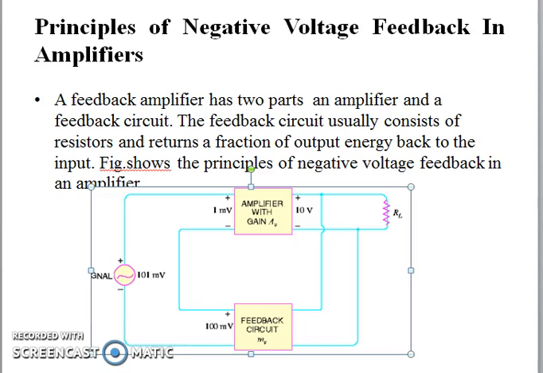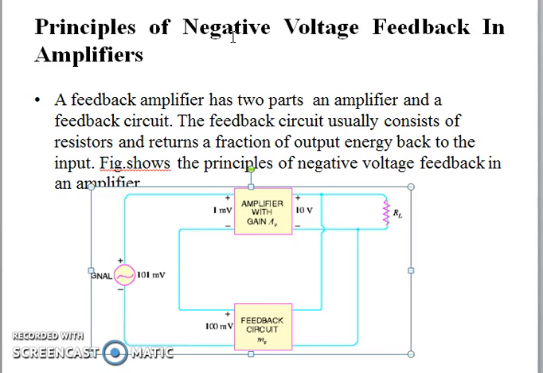The topic which I am going to discuss here is what is negative feedback and what are the advantages of negative feedback, and I will explain one example of negative feedback by using one circuit. First, negative feedback means the feedback signal and input signal are out of phase. They have a 180-degree phase shift.